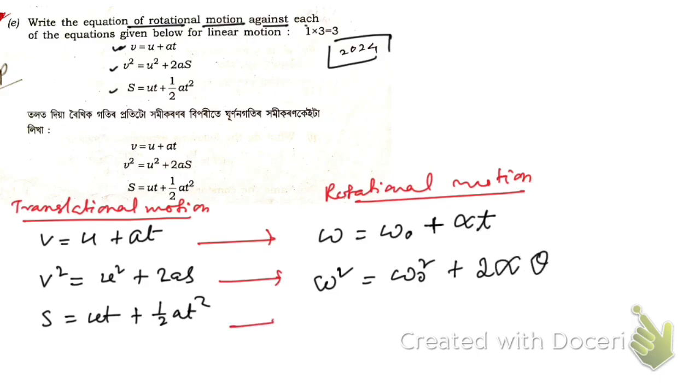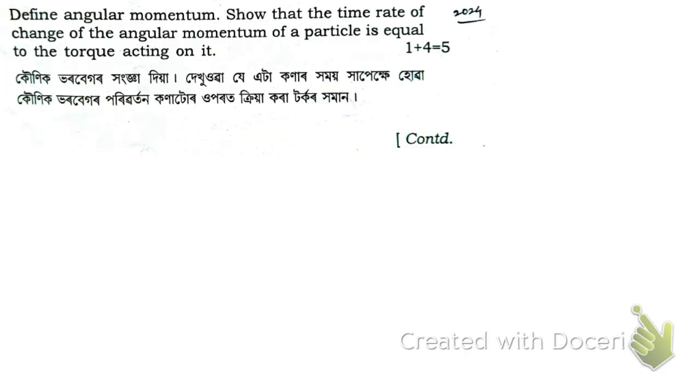And the next equation: instead of s we write angular displacement theta, u means omega naught here, into t plus half, instead of a we write angular acceleration alpha, then t square. So these are the three equations. Hope you have understood this. Now let me take the next question.